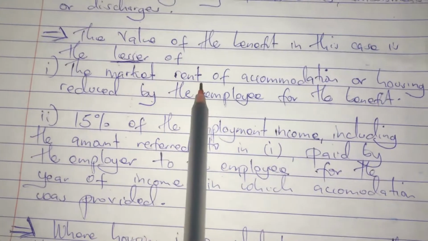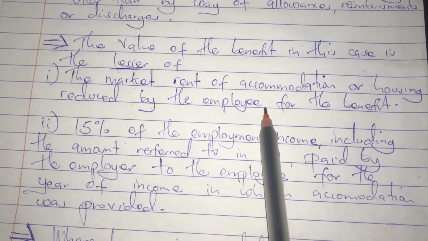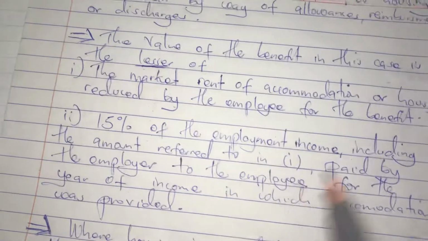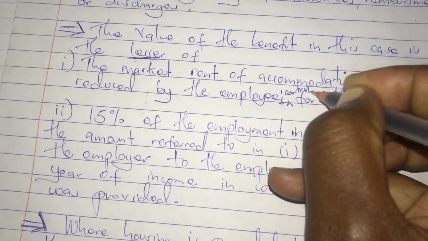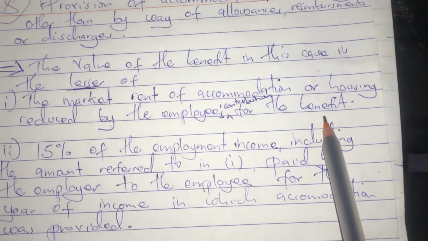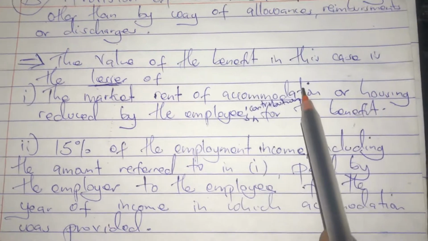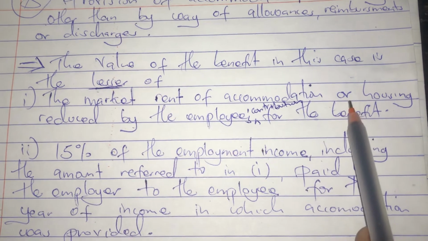First is the market rent of accommodation or housing reduced by the employee's contribution for the benefit. We get the market value of the accommodation, we less the employee contribution.